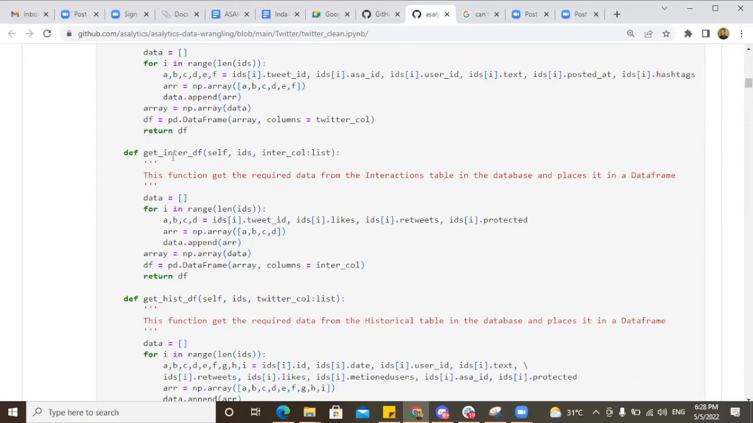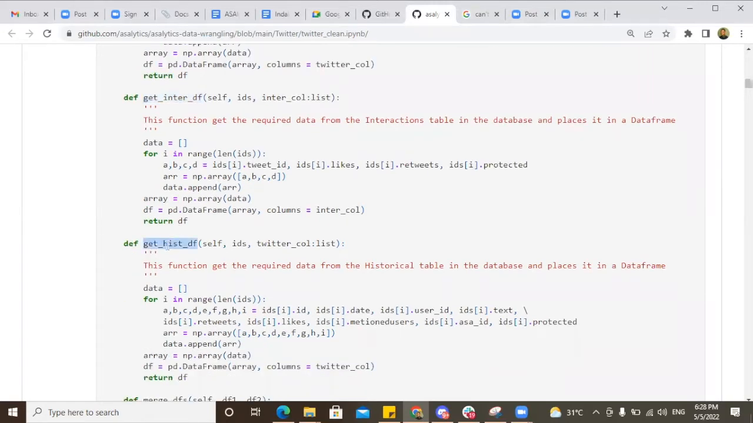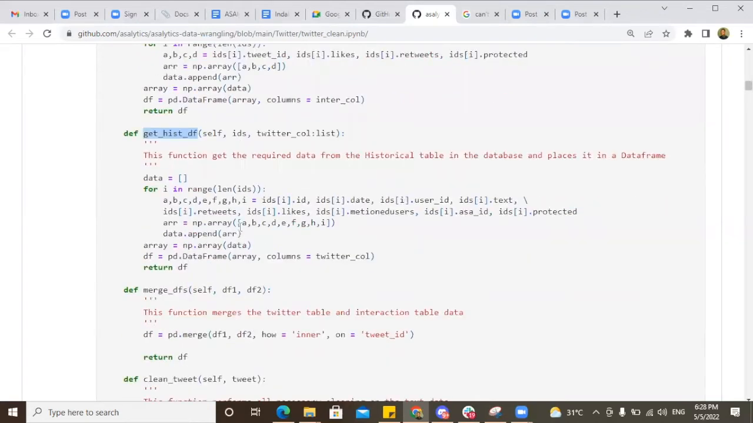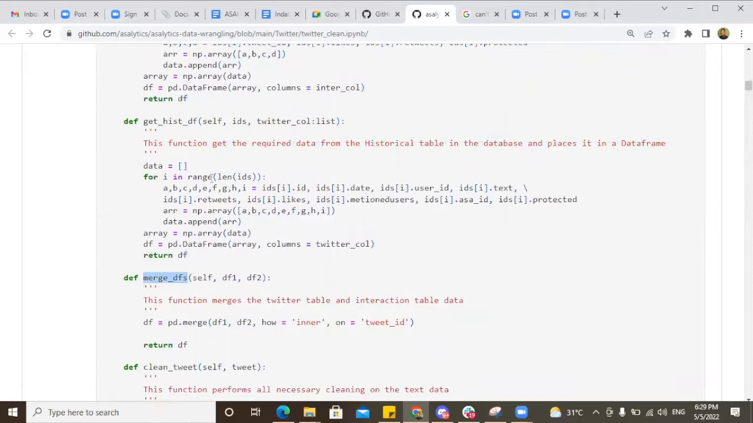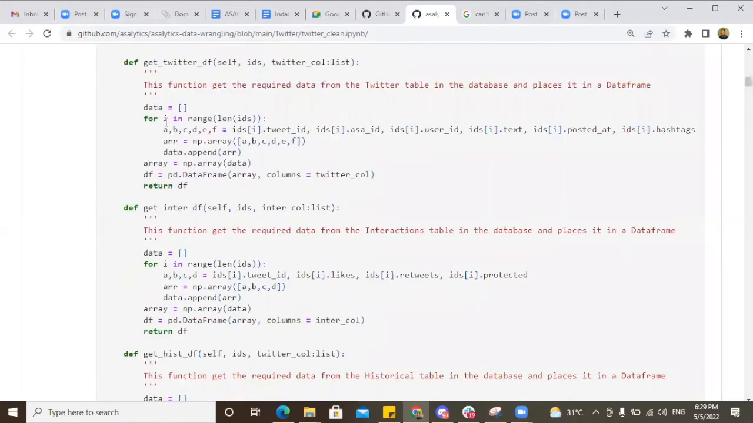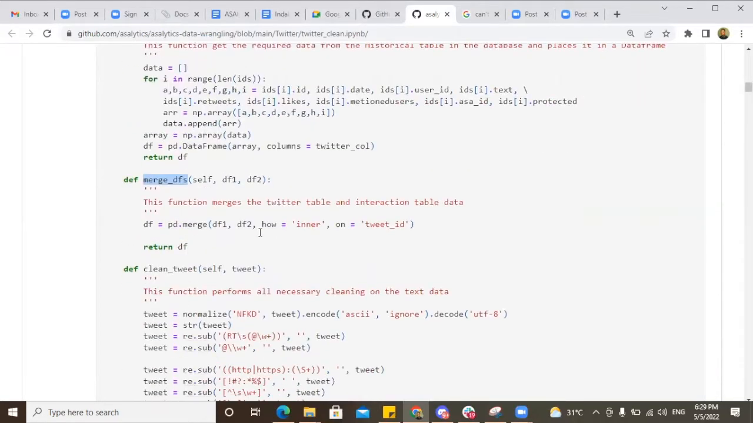I've stated earlier that we are not using that for this milestone. Gets inter DF, gets data for the interactions table. Then this is what we are using, the historical DF, which is getting data from the historical table, which contains almost everything we need. So my function is working that out and saving it in a data frame. The data frame is what will be useful. Then this merge DF is being used to merge the initial interactions table and the Twitter table. In this case, we are not currently using that.